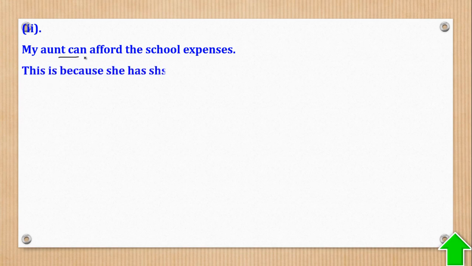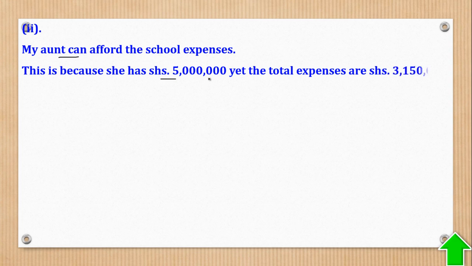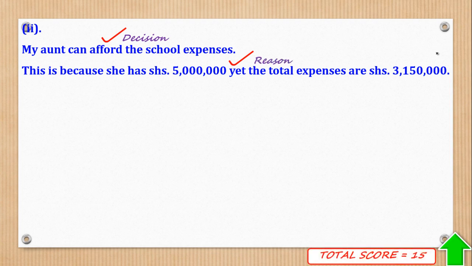So task B, Roman 2, can your aunt afford the school expenses? The answer is that she can afford, and the reason is that she already has shillings 5 million, yet the total expenses are 3.15 million. That was item 1.